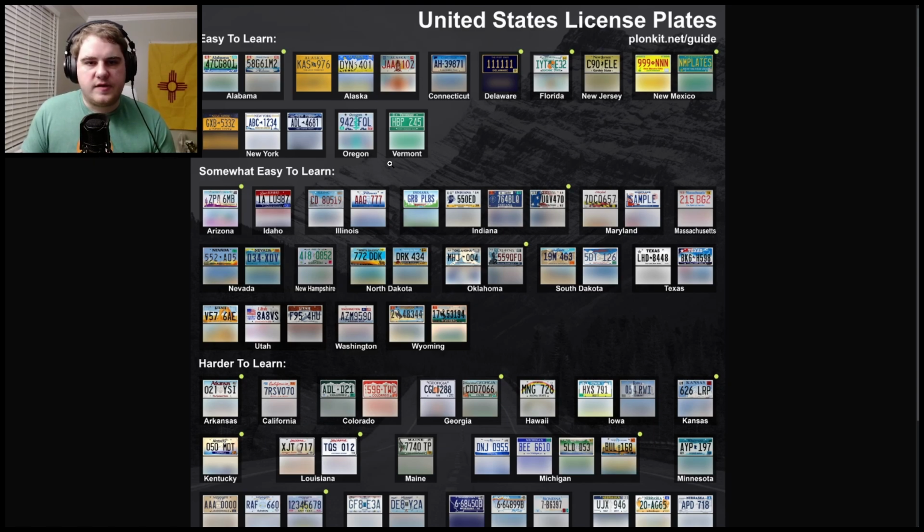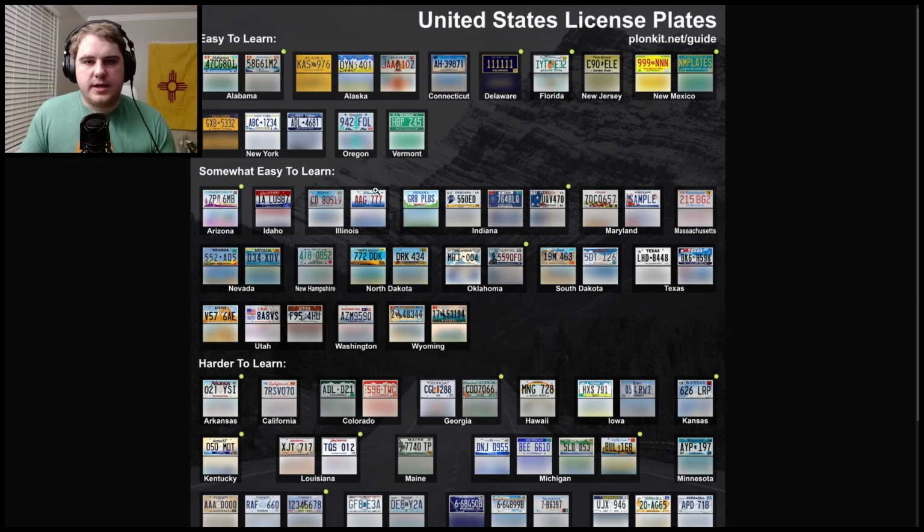There are some that I disagree with, so for example, I feel like Idaho is very easy to learn, because it's basically just the Netherlands flag, or the sideways French flag, where you can see a red stripe, a white stripe, and a blue stripe. But some, such as Vermont, which is all green, Delaware, which is all black, and the older New York plates, which are all in a dark orange color, are all very easy to recognize.